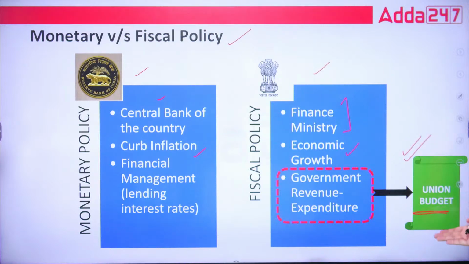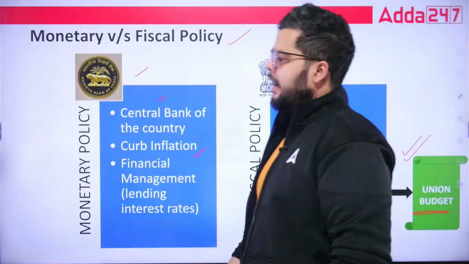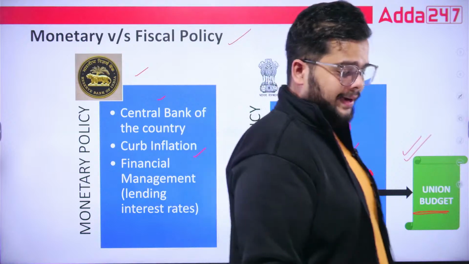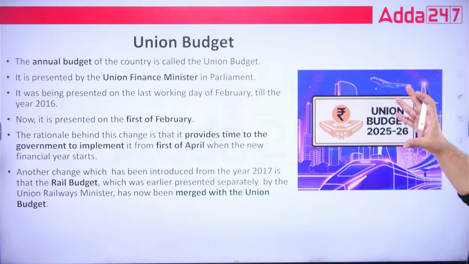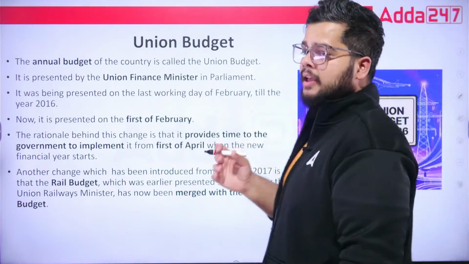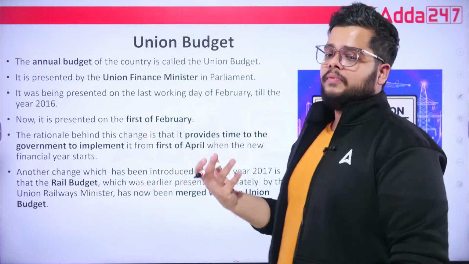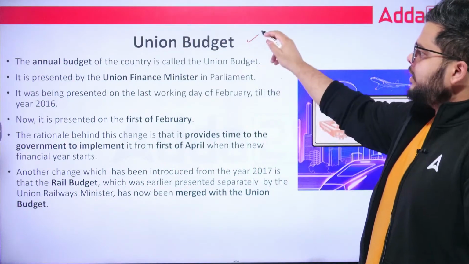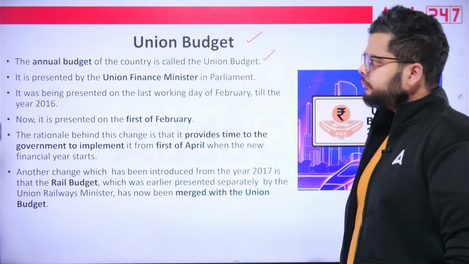Okay, so the union budget falls under fiscal policy, and the finance ministry is directly involved in framing this particular policy document as well, and taking out various components: where we must invest, what infrastructural activity we must have, what all borrowings we have taken. Everything will be discussed in the union budget. So what is the union budget? The annual budget of a country is known as the union budget.